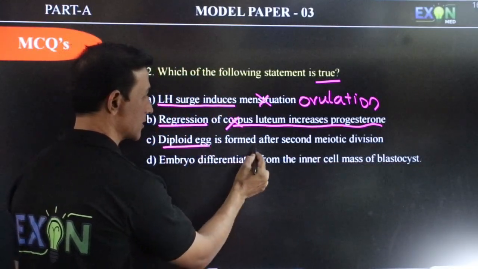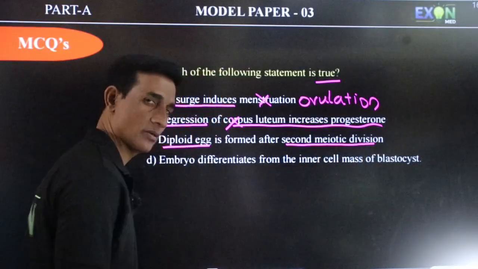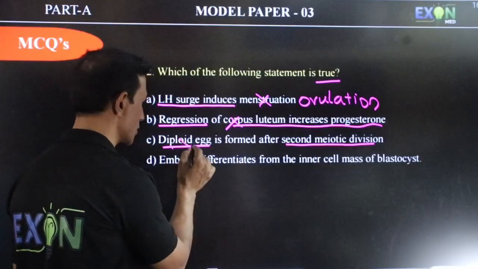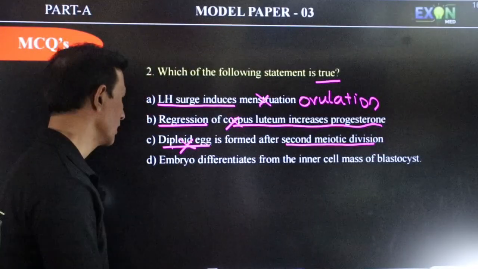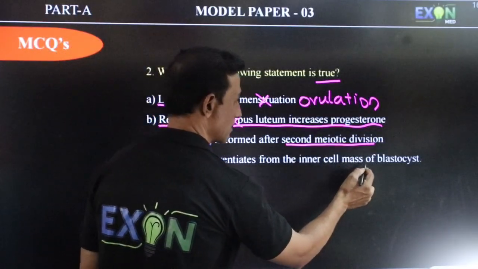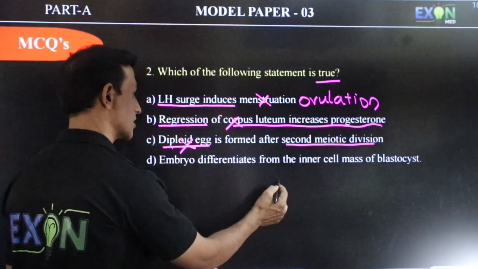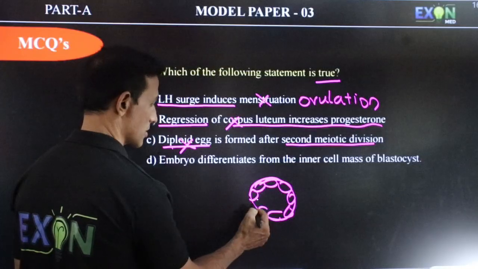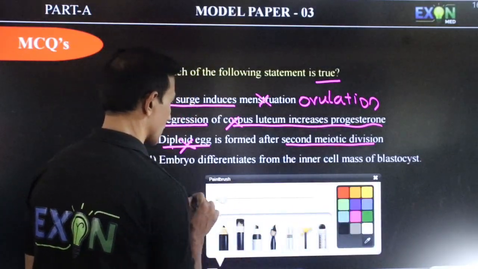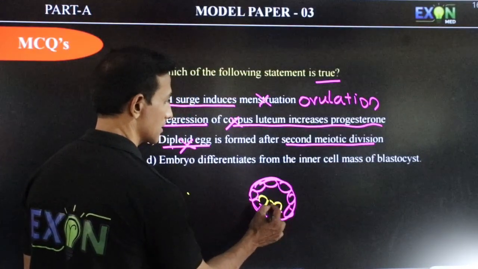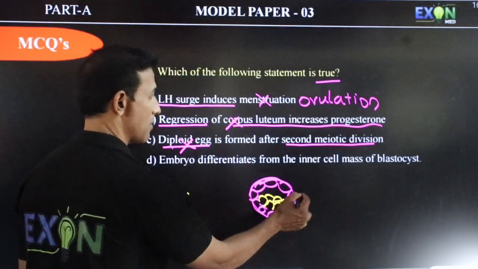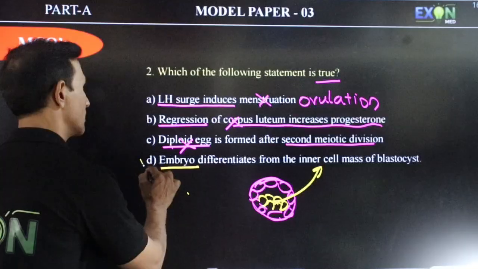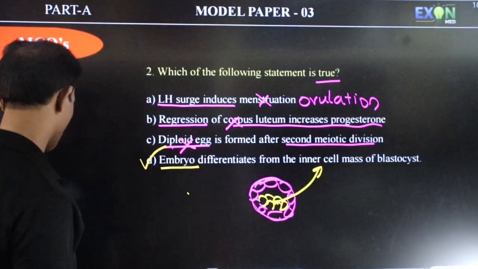Then, diploid egg is formed after second meiotic division. So after second meiotic division, always a haploid egg is produced. So this is also wrong. Embryo differentiates from the inner cell mass of blastocyst. So if this is a blastocyst, these are outer cells, and inside, the cells which are present are called the inner cell mass, and this only will develop into the embryo. So hence this answer is correct.